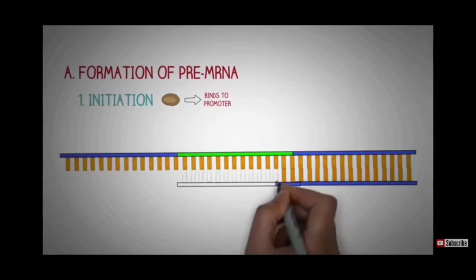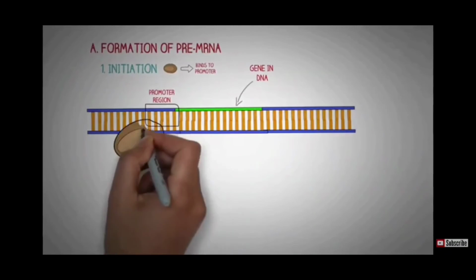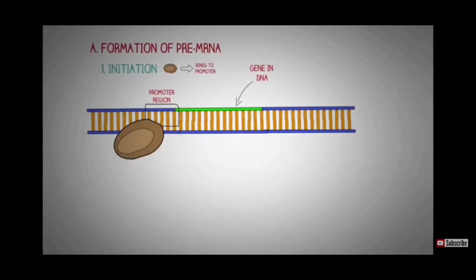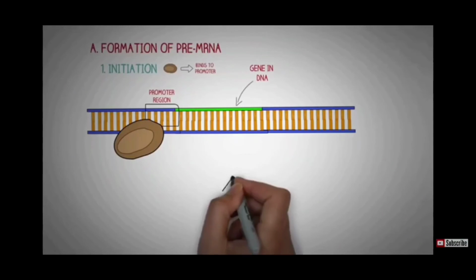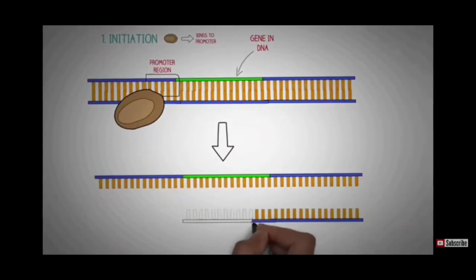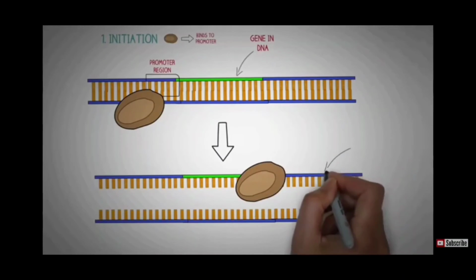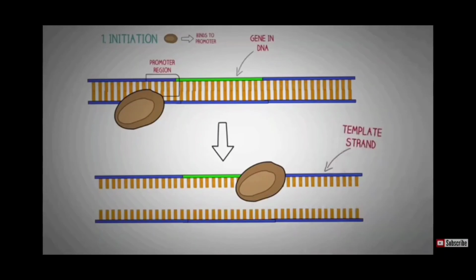Now let's suppose this is a gene that is shown in the green that needs transcription. At the beginning of each gene, there is a sequence of base pairs known as the promoter region of the gene. The promoter region serves as a guide which tells the enzyme RNA polymerase where to attach. Once the RNA polymerase binds to the promoter region, it separates these 2 strands of DNA, providing the single-stranded template needed for transcription.